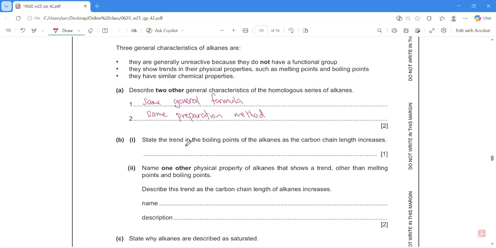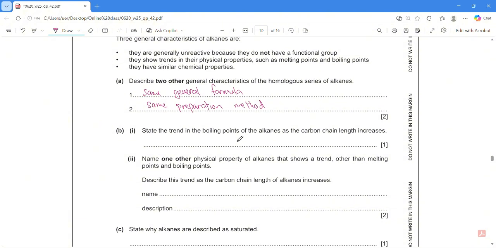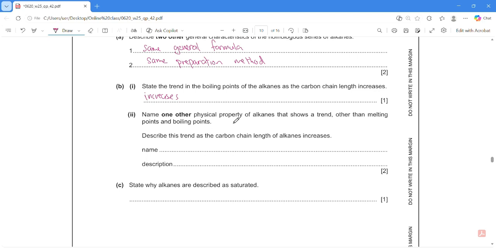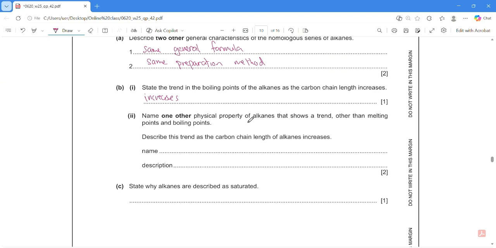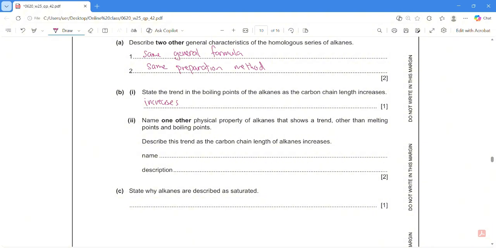So easy. Question B1. State the trend in boiling points as the carbon chain length increases. So if you got more carbon chain, means your size increase. When your size increase, there will be more covalent bond. So the boiling point will increase. Easy peasy. B2. Name one other physical property of alkanes that shows a trend. Okay, so other than boiling point, this one, let's say I write density. Okay, so density, as the carbon chain increase, your mass increase, so your density increases. Okay, so easy.